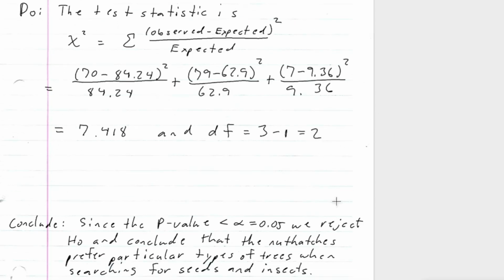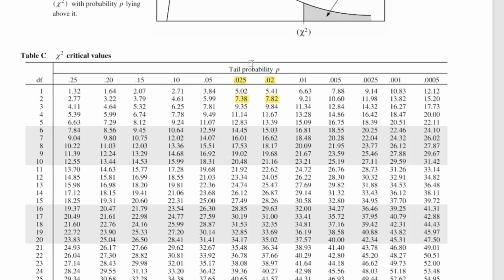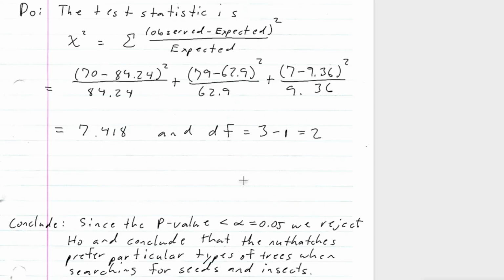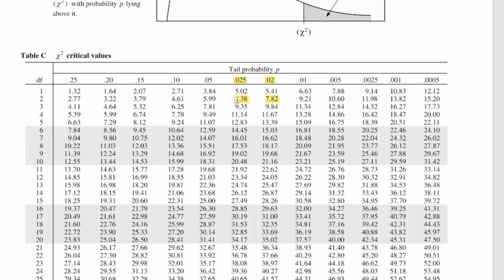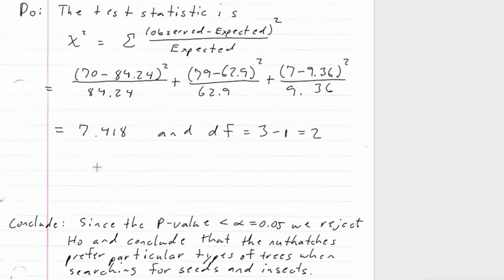Okay, so let's go ahead and go to our table. As you can see, I highlighted these areas. And remember, it was 7.418. So 7.418 would be in between 0.025 and 0.02. So the p-value is between 0.02 and 0.025. So this tells me that the p-value is definitely less than 0.05.